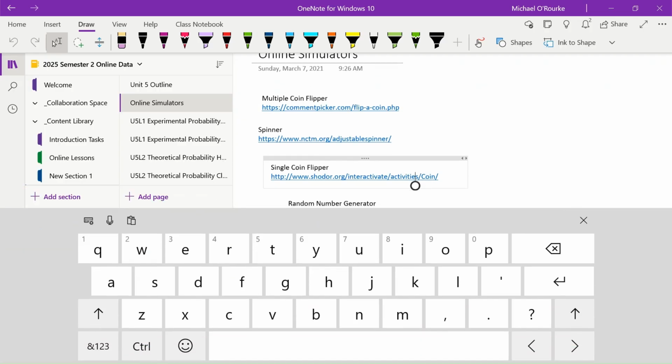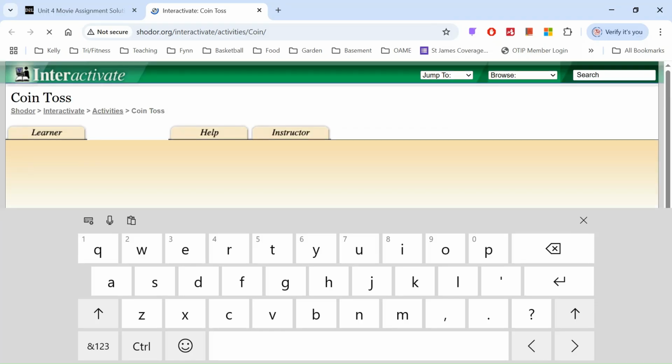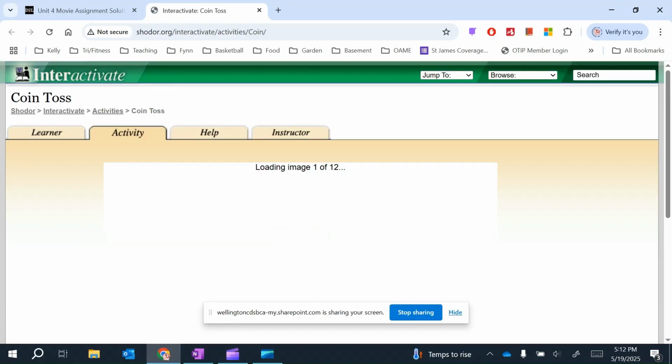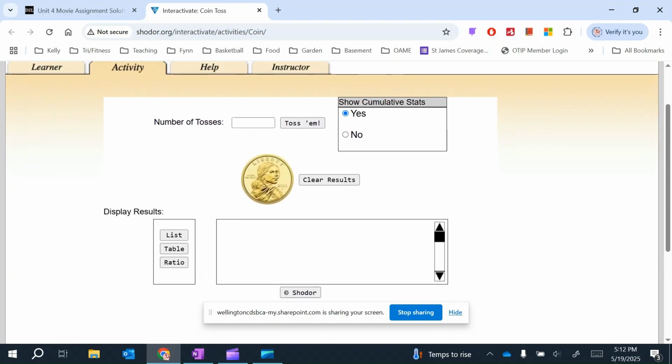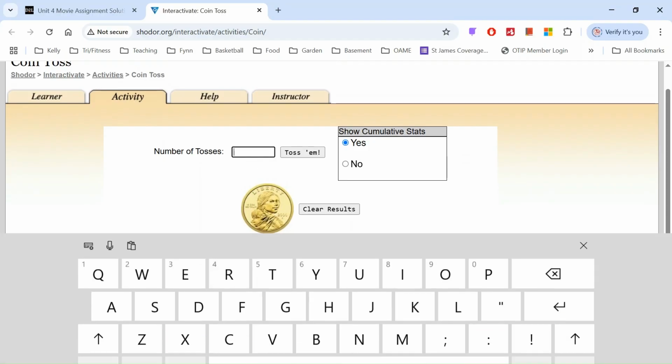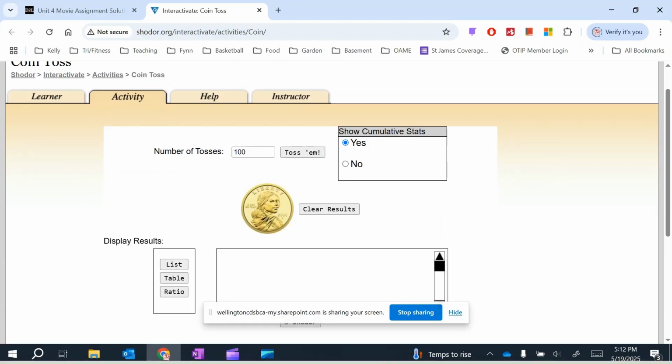Let's try this one and see how that works out. But if we want to do something over and over again, or something that would take some time, we can use a simulator to work it through. There we go. Number of tosses. Let's go 100.